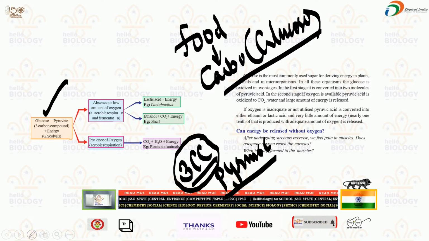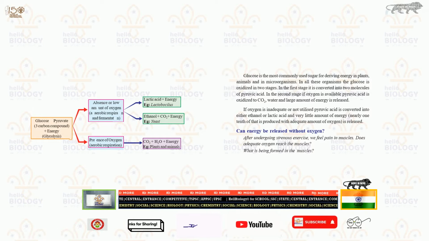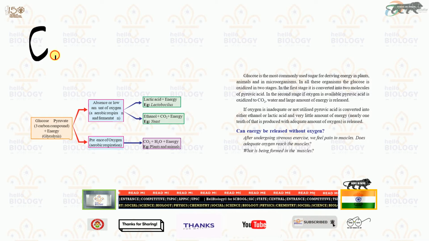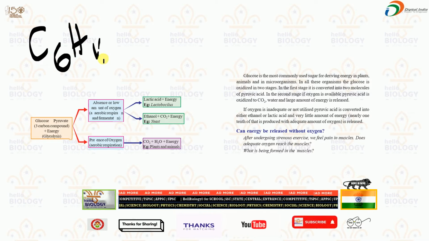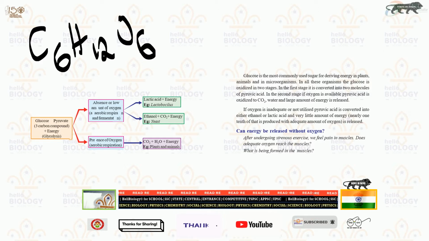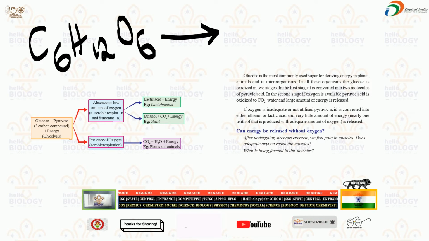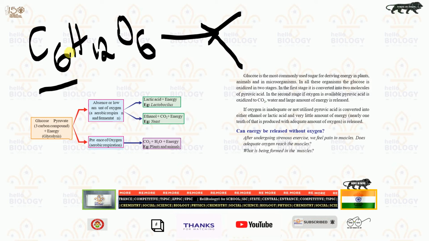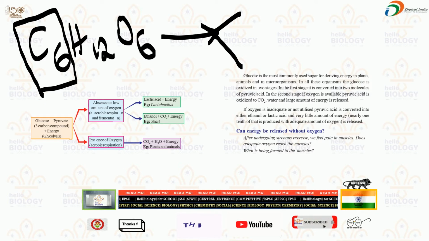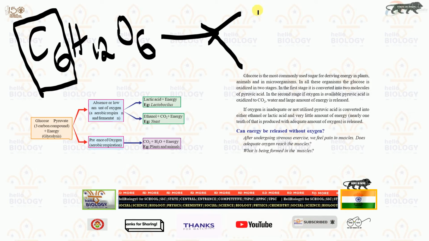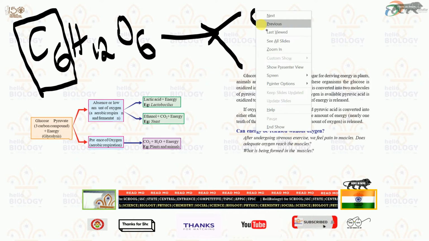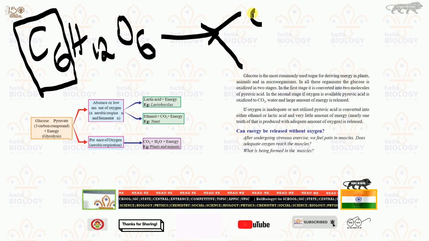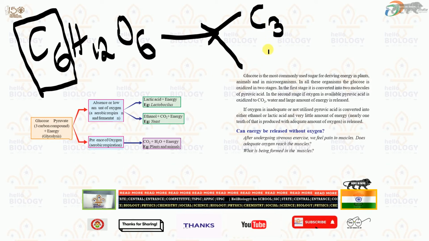What does it mean? For example, C6H12O6 is the glucose compound. In our body it breaks down. Here how many carbons are there? 6 carbons are there. That will change into 3 carbons only, C3, C3.